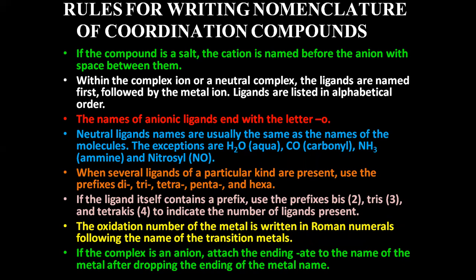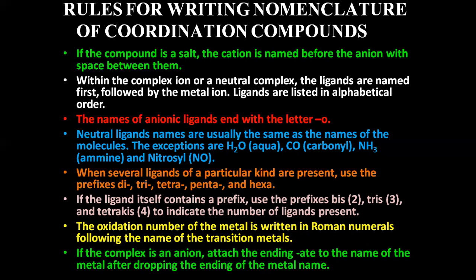The first rule says that whenever you have a compound which is a salt, meaning you have a cation and an anion, then remember that the cation will always be named first, then the anion. That is always the rule. Whenever you name a salt, the cation has to be named first, then the anion.